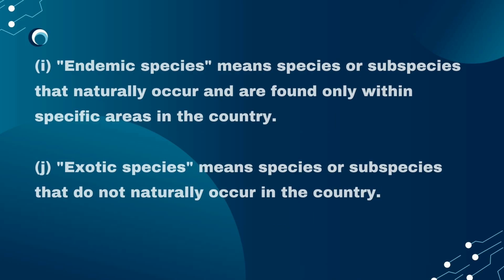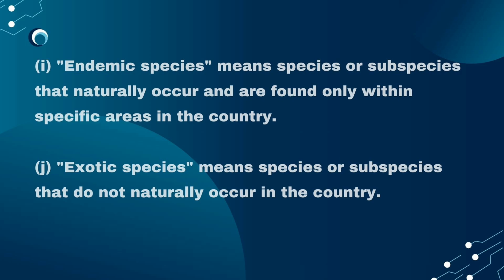Letter I. Endemic species means species or subspecies that naturally occur and are found only within specific areas in the Philippines. Endemic species is a plant or animal that is native to and found in only one specific geographic region on Earth. Example of this is the tarsier of the Philippines, and there are different kinds of animals or species in a specific area.